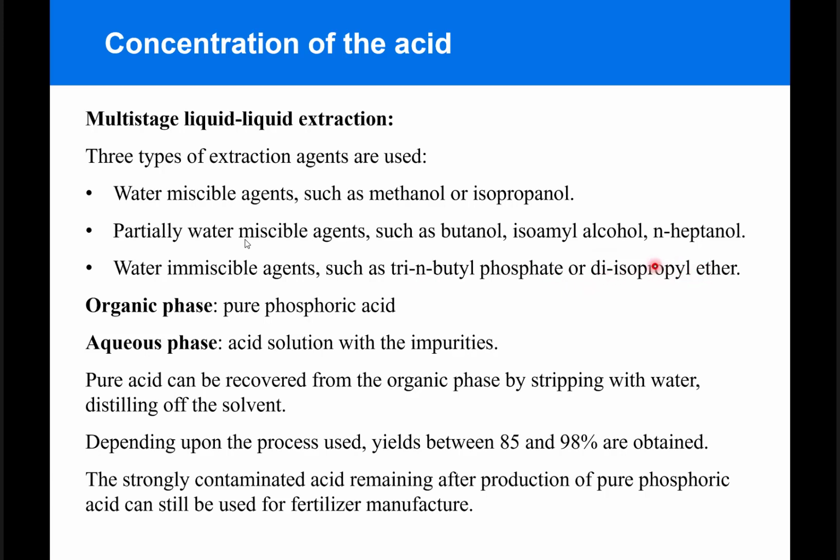In this process, the organic phase is going to be able to extract pure phosphoric acid out of the reaction mixture, and the aqueous phase will contain acid solution with impurities. The pure acid can then be recovered from the organic phase by stripping with water and distilling off the solvent. The strongly contaminated acid remaining after production of the pure phosphoric acid can still be used for fertilizer manufacture.